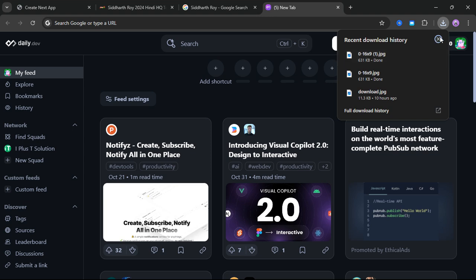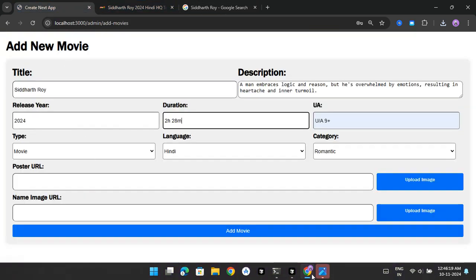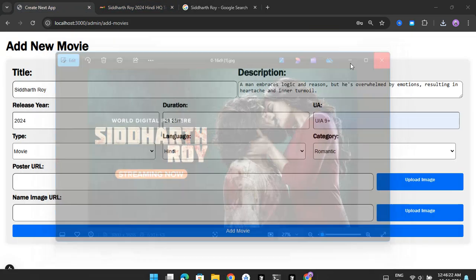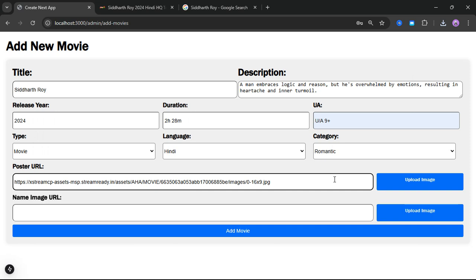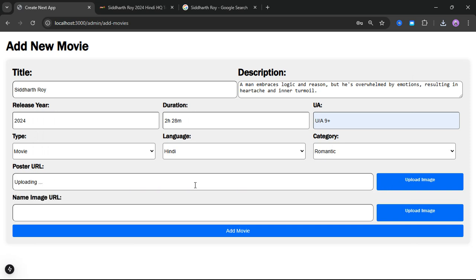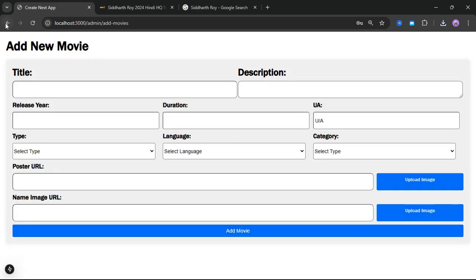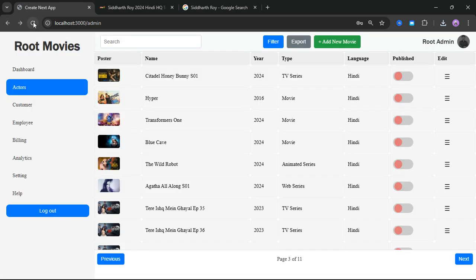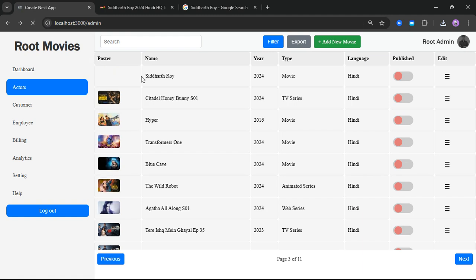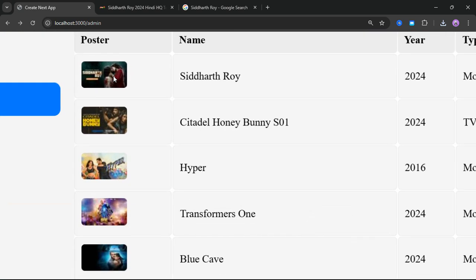Not an issue. What I will try to do right now is upload this banner. Let me see whether it gets uploaded or not. It's currently uploading, and it has uploaded. Cool, perfect. Now I will say add. Now this is added to my server. If I come back and refresh it right now, I should get that particular movie. Here is the movie, but right now we are not getting its banner. Okay, the banner we have also got, which means the image is also successfully uploaded.